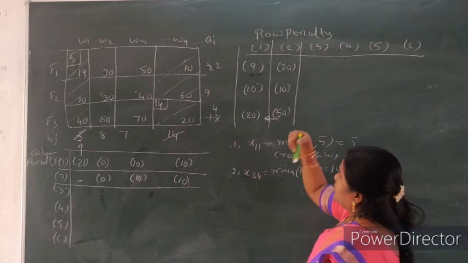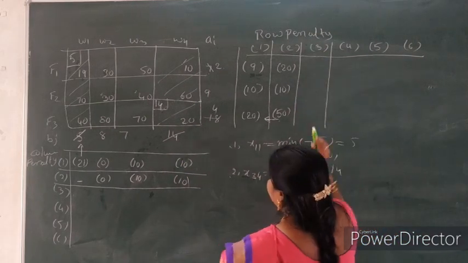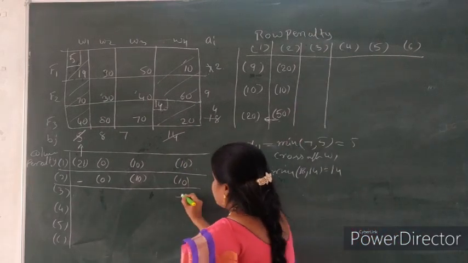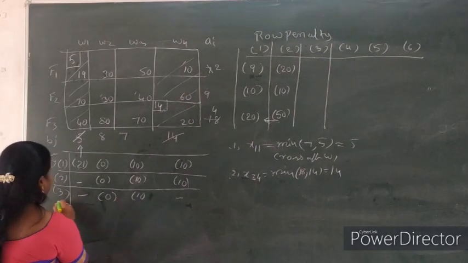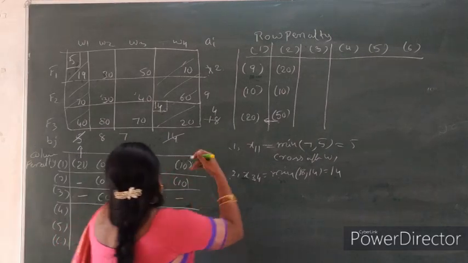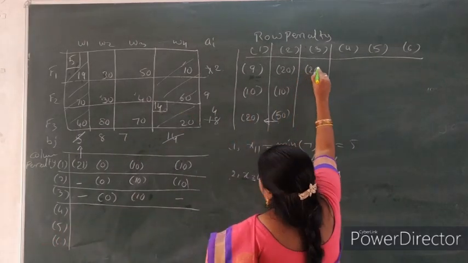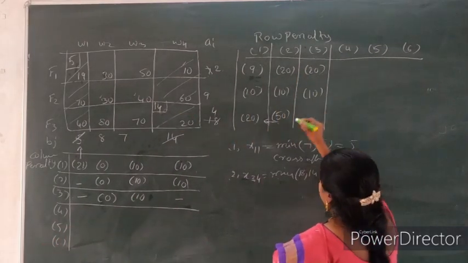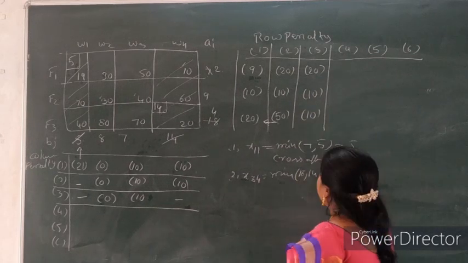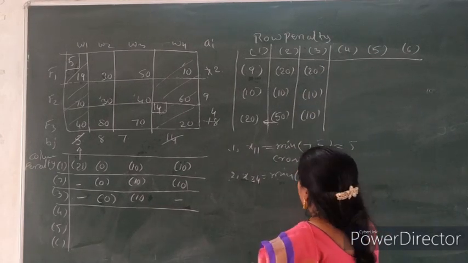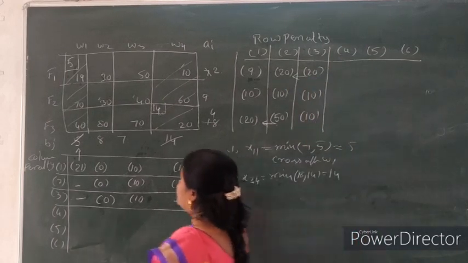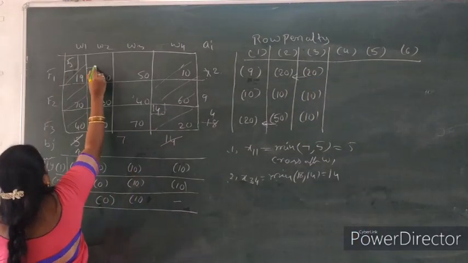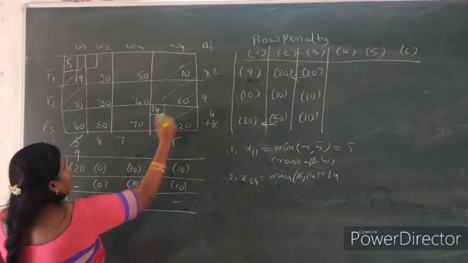Now we find out the third penalty. So this is completed, 0, 10. So here we find out 30 minus 50, 20. So 10. So here 10. We observe the highest penalty. So highest penalty here 20. 20 is the highest penalty. So entering this one, 2, 8.